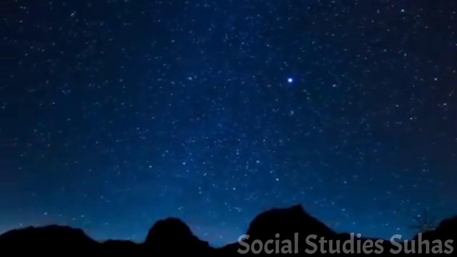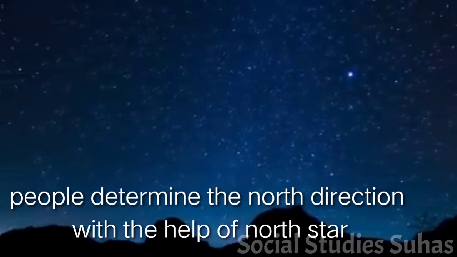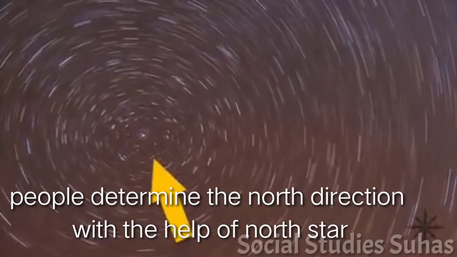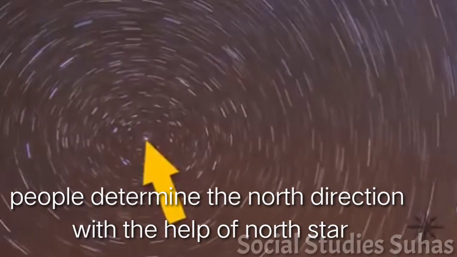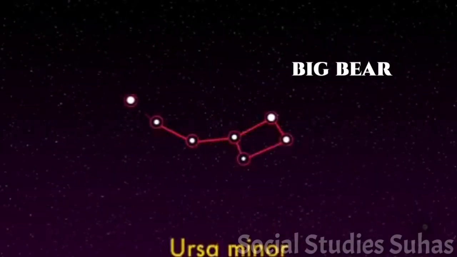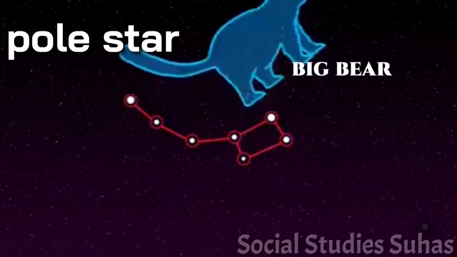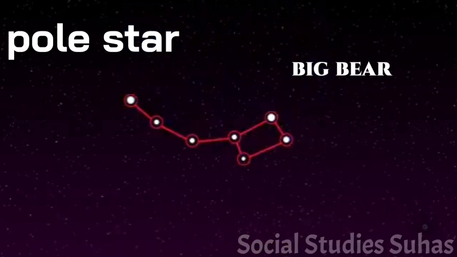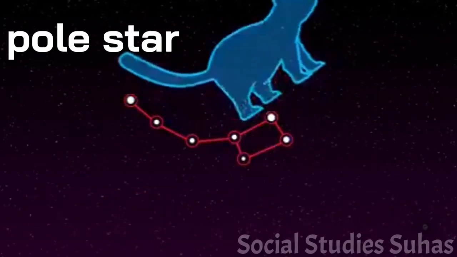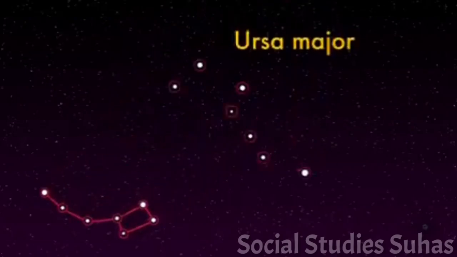In ancient times, people used to determine directions during the night with the help of stars. In the northern hemisphere, people determine the north direction with the help of the North Star. It indicates the north direction. It is also called the pole star. It always remains in the same position in the sky. We can locate the position of the pole star with the help of Saptarshi or Ursa Major constellation.